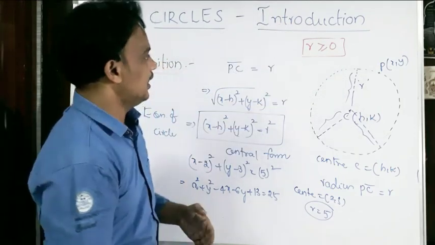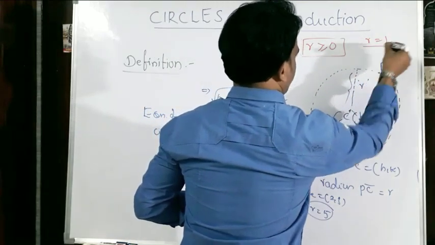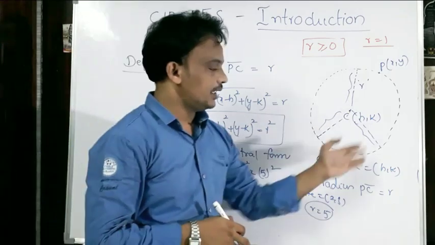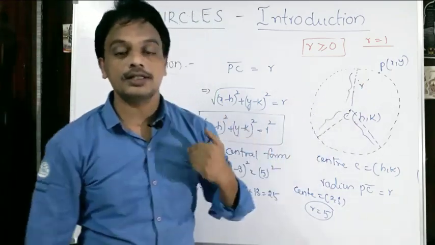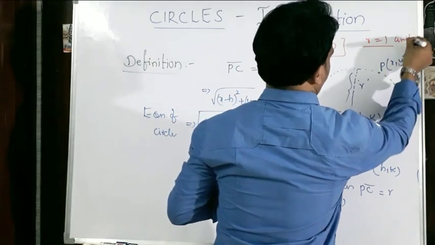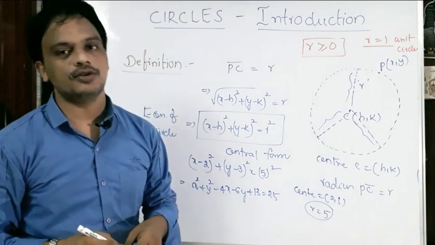So let us see. If the radius is equals to 1, then particularly the circle is called a unit circle. What do you say? It is called a unit circle. Right? If the radius is 1, then it is called a unit circle.